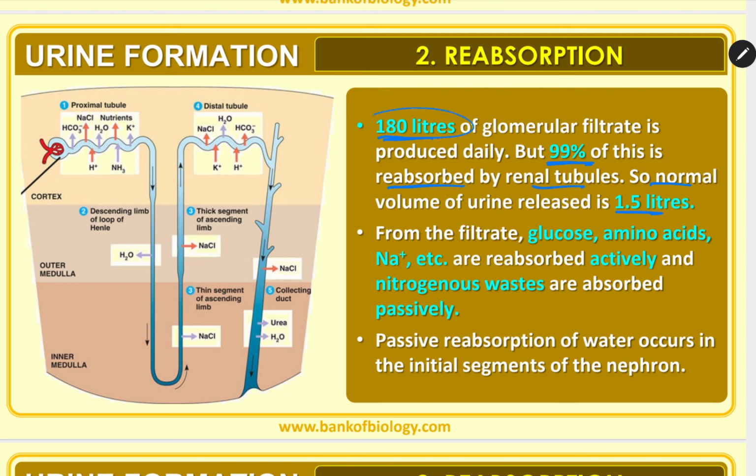Remember, out of 180 liters, only 1.5 liters goes outside of our body, and the rest is reabsorbed from the filtrate. Glucose, amino acids and sodium etc. are reabsorbed actively and nitrogenous wastes are absorbed passively. Passive reabsorption of water occurs in the initial segment of the nephron.